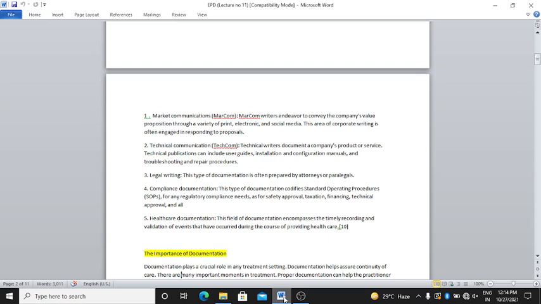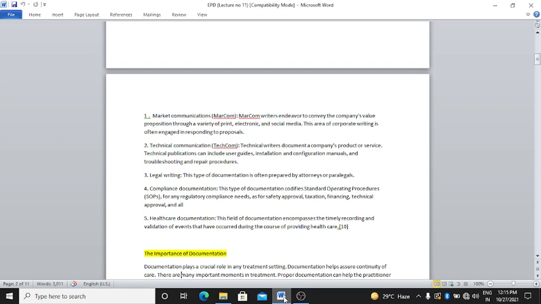Compliance documentation contains standard SOPs for any regulatory compliance need, such as safety approval, taxation, financing, technical approval and all. Clear?